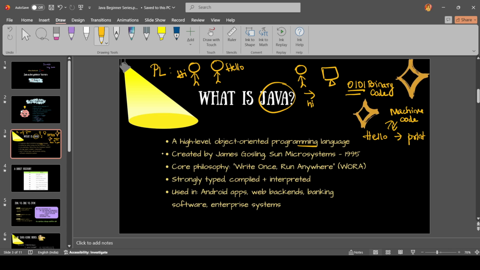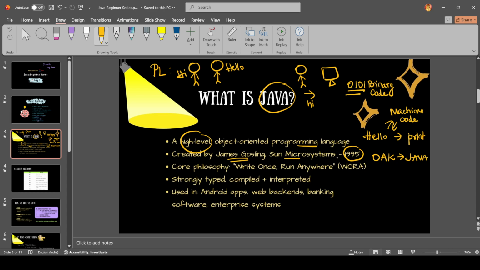Okay, so it is a high level one. It was created by James Gosling at Sun Microsystems. We'll see how Sun Microsystems was acquired by Oracle. Even before 1995, this programming language was named Oak. Later, in 1995 only, it got renamed to Java.